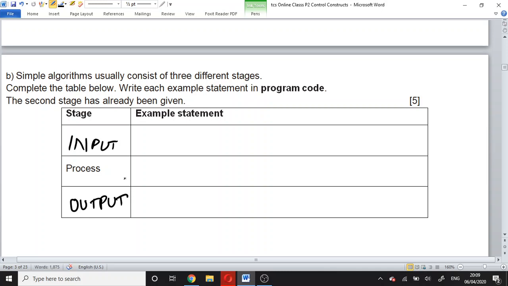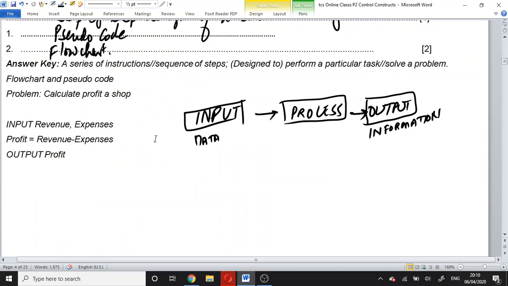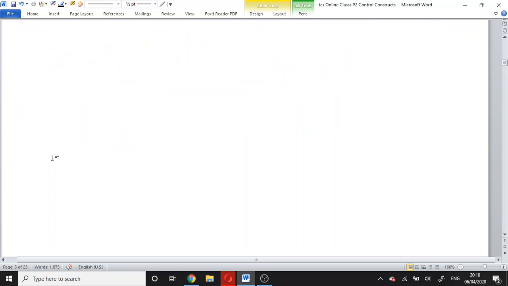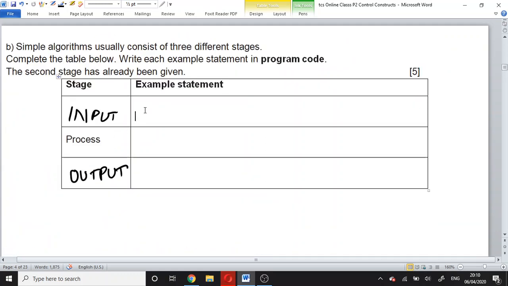Very good. Now you are asked to write down example statement. Yes, we have seen an example statement. You may write. Suggest any other. One example we have seen over here, in which we input the revenue and expenses, then we perform some calculation, and then we give some output. Tell me any other example.